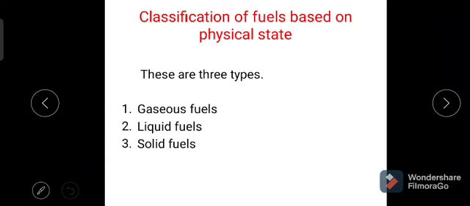There are three types of fuels available, that is gaseous fuels, liquid fuels, and solid fuels.